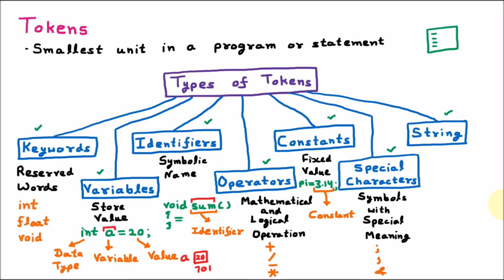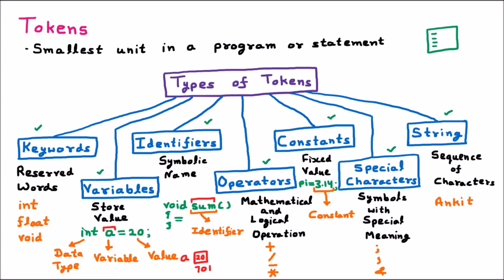Now we are discussing the next type of token, that is string. String is the sequence of characters. Whenever we are merging various characters together, then that becomes the string. Let us suppose that I am using my name here. So my name is Ankit, which is of various characters. Just like if I talk about A is one character, then N, then K, then I, then T. So this Ankit is the combination of various characters.